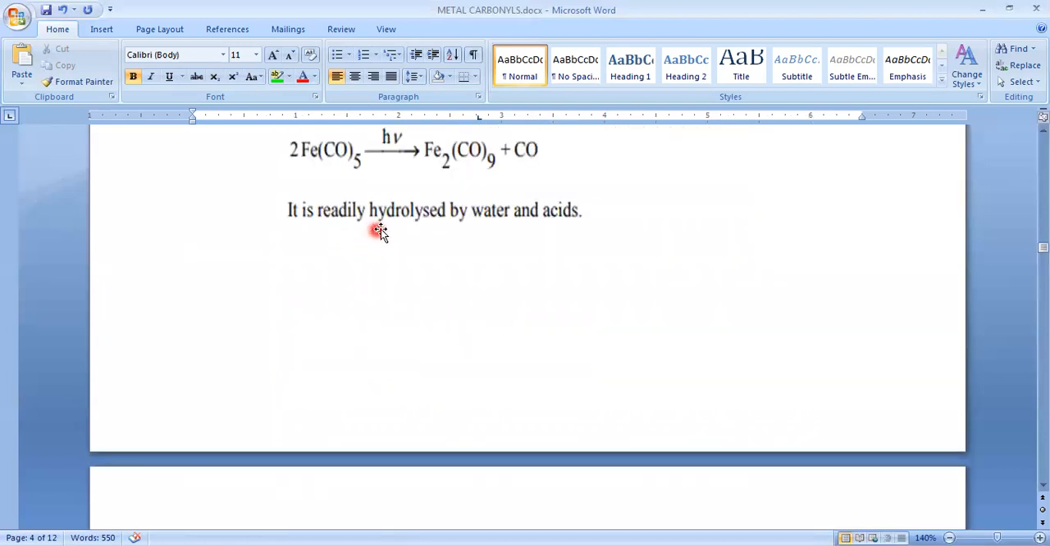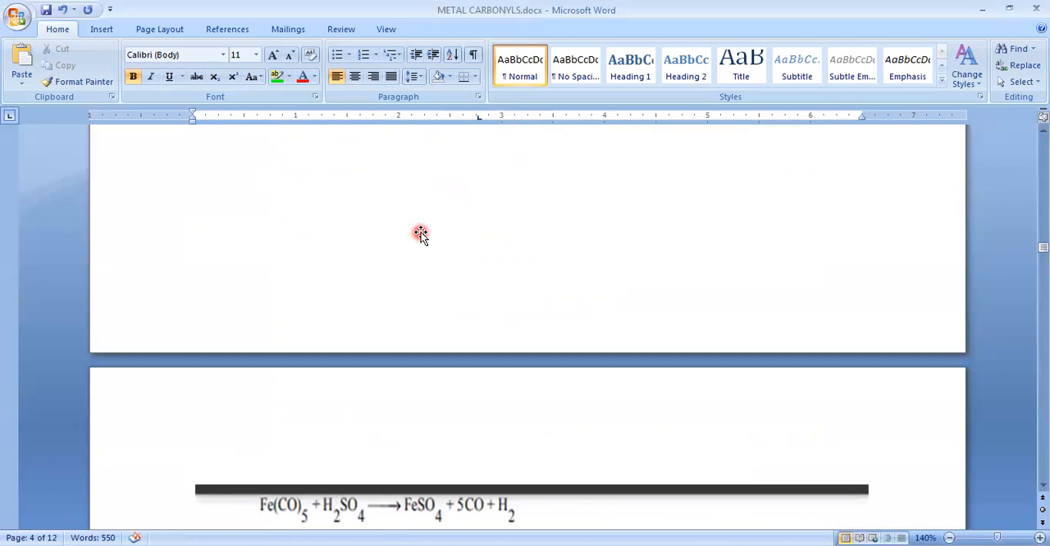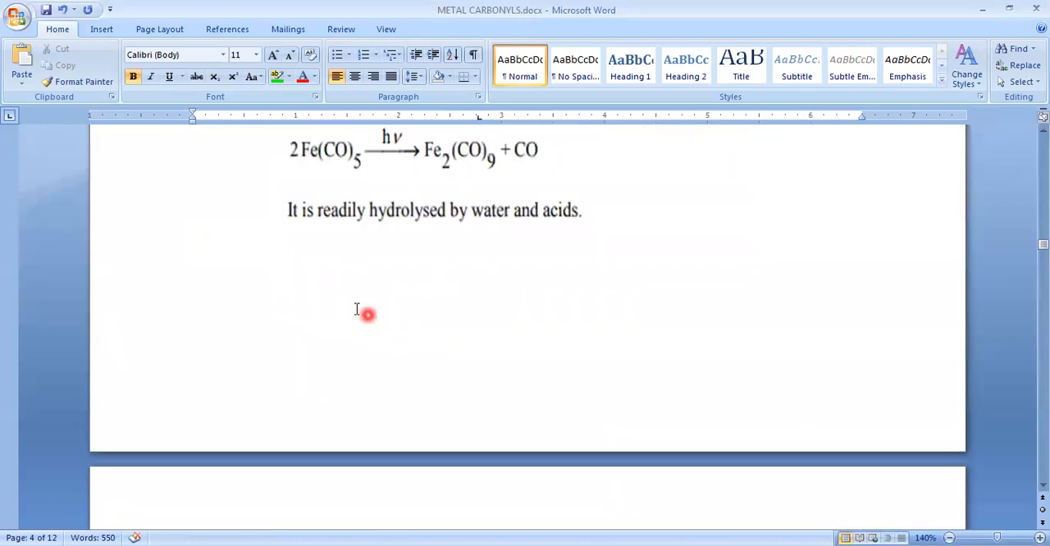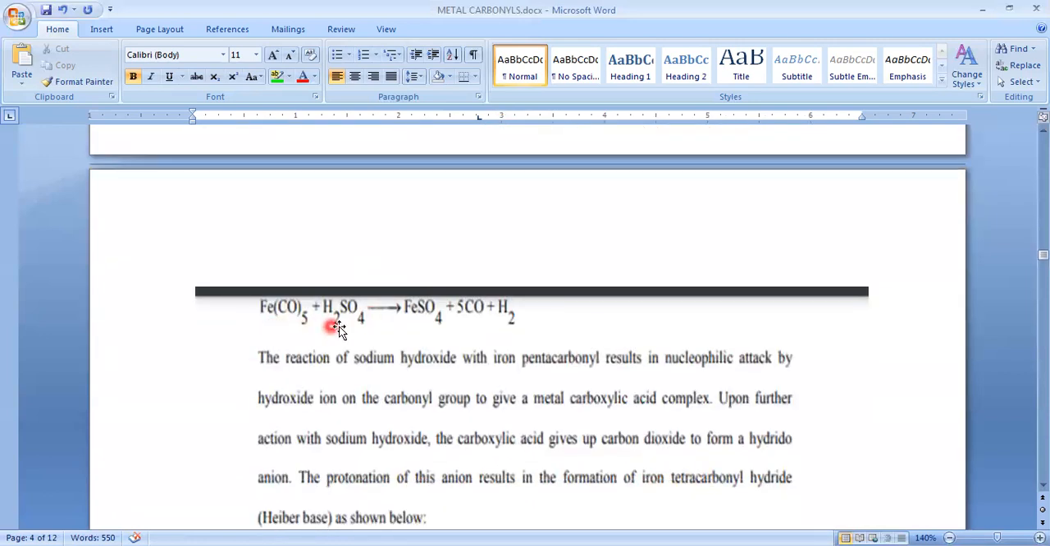It is readily hydrolyzed by water and acid. The dimer of pentacarbonyl will be soluble in water, whereas the monomer is insoluble. Next is this reaction: whenever pentacarbonyl is added to sulfuric acid, like nickel tetracarbonyl, it also gives a sulfate, iron sulfate, along with the release of 5 carbon monoxide. Nickel tetracarbonyl also gives a similar reaction.